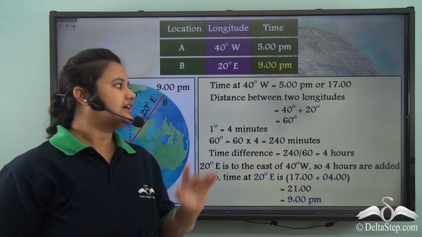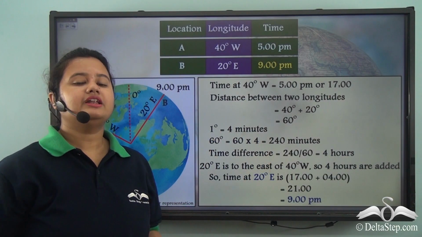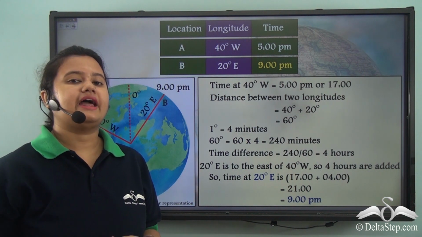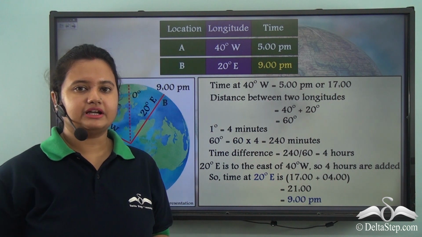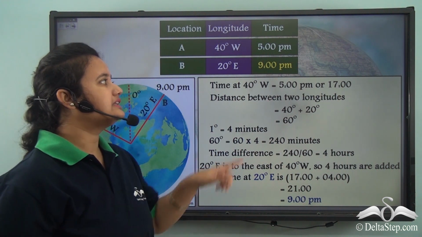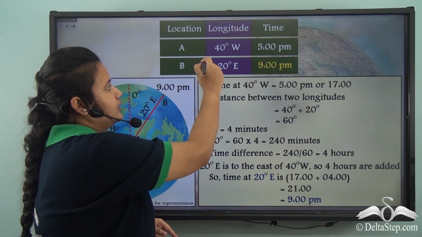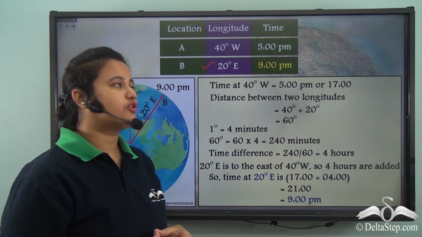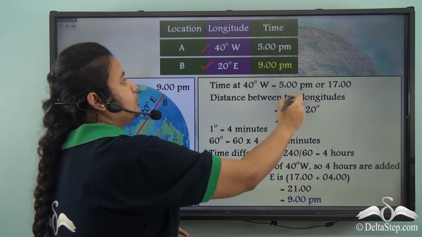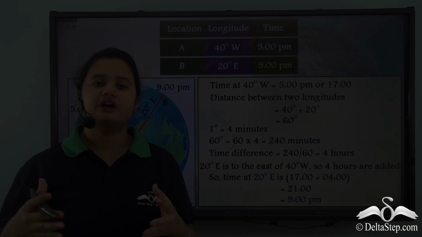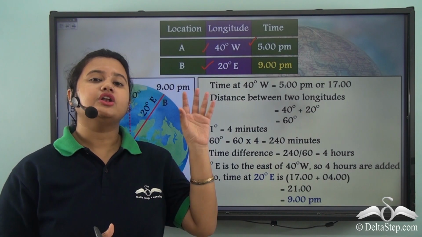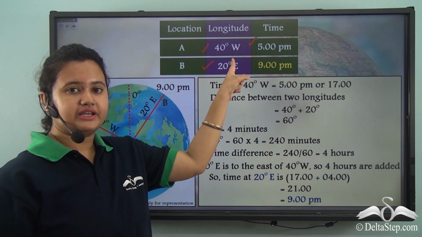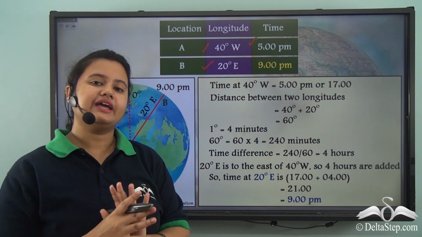So this is the complete solution of the numerical. Now you can pause the video and have a look at this numerical. In this numerical, we had to find the time of a particular longitude when the time corresponding to a different longitude was already given. Now we will understand how we can calculate the longitude of a particular place when the time is already given.